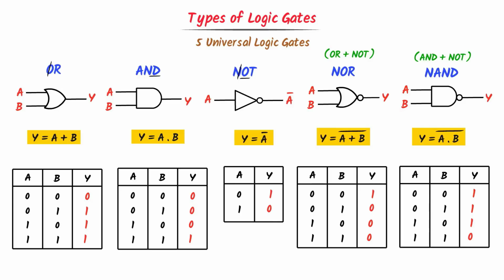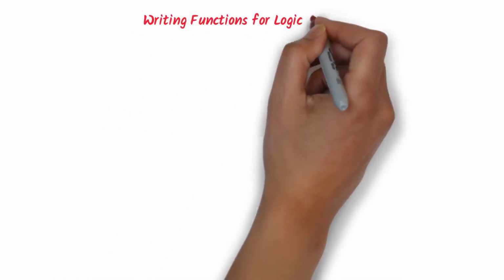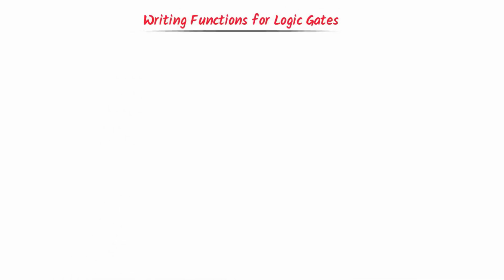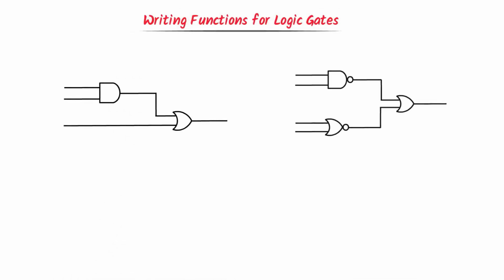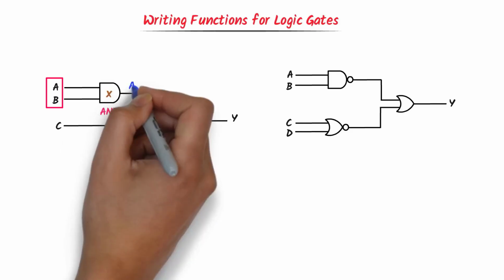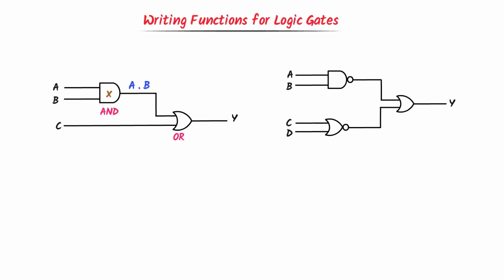Therefore, using this simple way, we can easily learn all logic gates. Now let me teach you how to write function for any logic gate. Well, consider these two systems. Firstly, I always spot the type of logic gate. For example, in the first system, this is AND gate, this is OR gate. Now two inputs A, B are given to AND gate. We know that AND gate will multiply the inputs. So we get A dot B as an output.